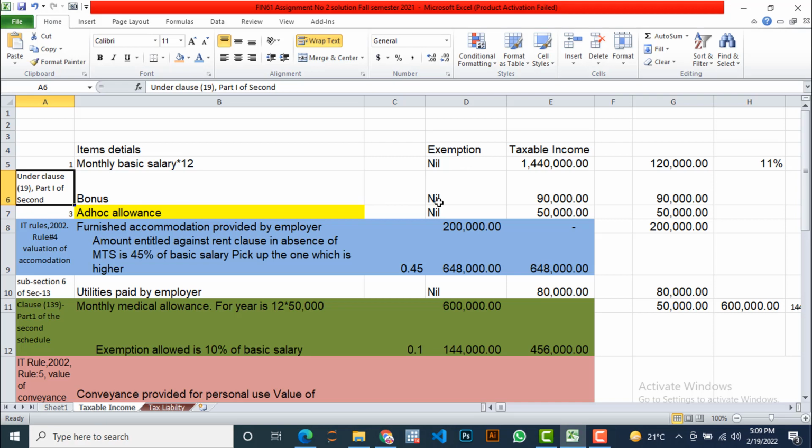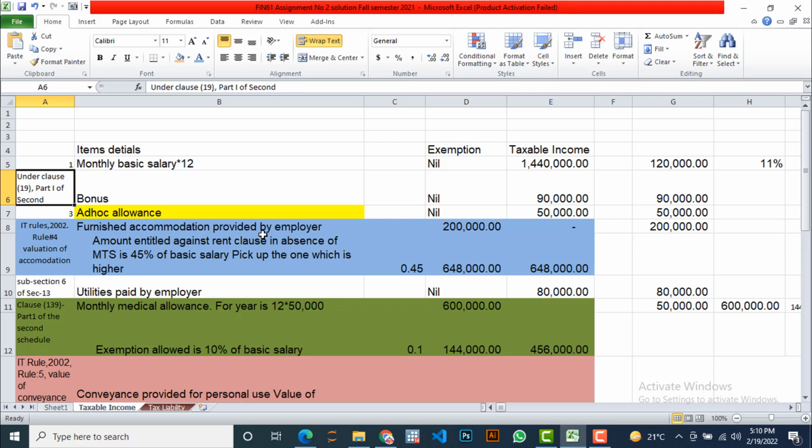In nil, I have written in the column of exemption 90,000 ad hoc allowances. From my point of view, I made a lot of research to get some information regarding the ITO 2002 or ITO 2001 and Income Tax Rules 2002. I didn't get any. If someone has information about this particular item, please provide it in the comment section. So I take it as an unexempted item. So I will place all the amount here.